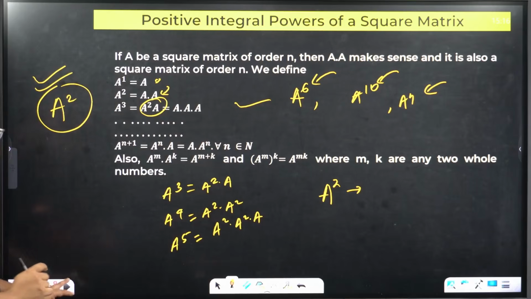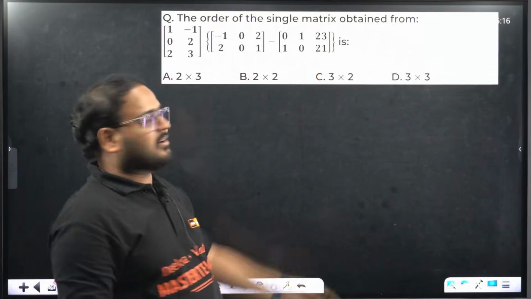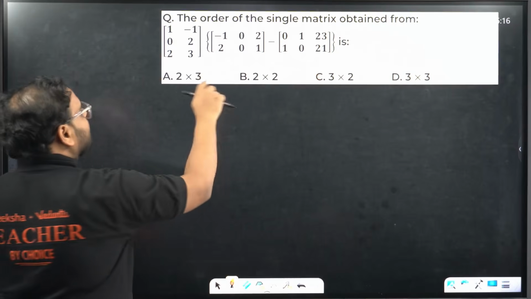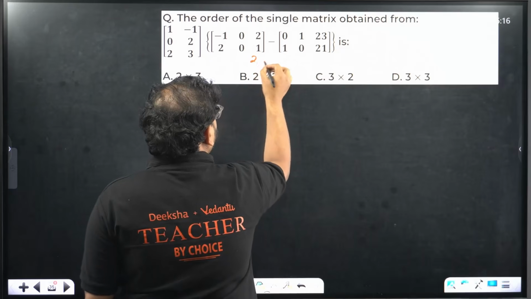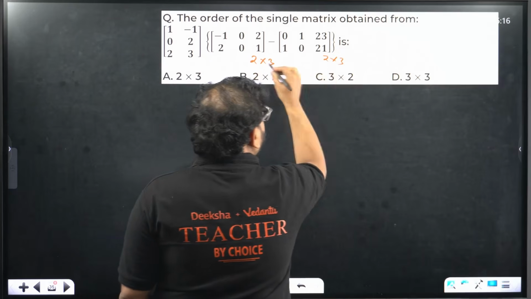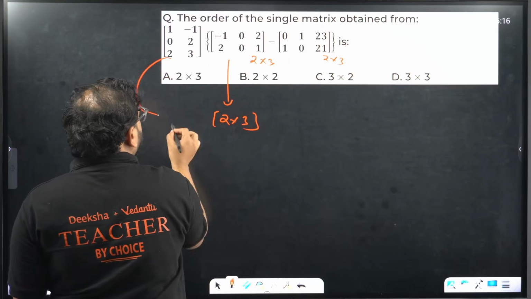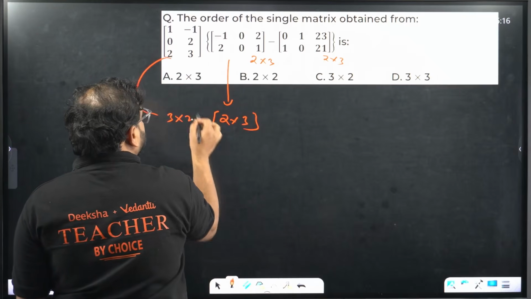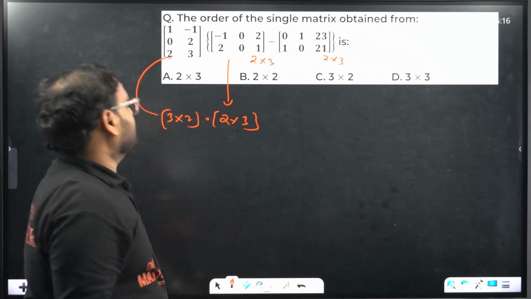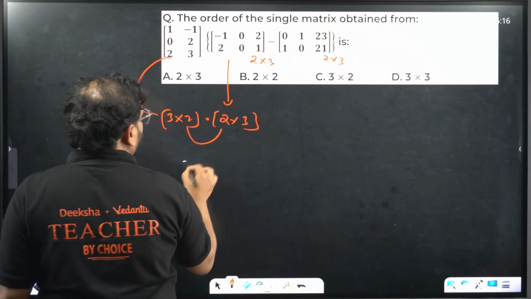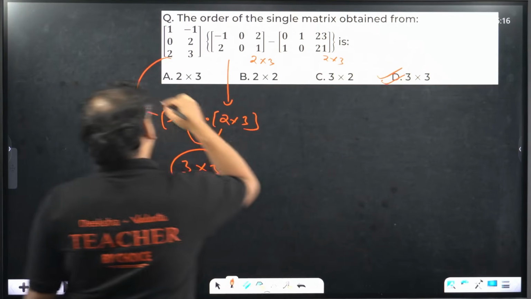Okay, moving on. The order of the single matrix obtained from the entire process is what? Check multiplication. First of all, inside they are the same, 2 cross 3 and 2 cross 3, so the difference will still be 2 cross 3 only. What is outside? Check here, 3 cross 2. This is multiplication: 3 cross 2, 3 rows, 2 columns. They are equal. The answer will be 3 cross 3. That's the option.